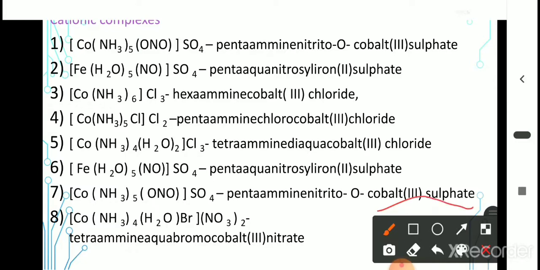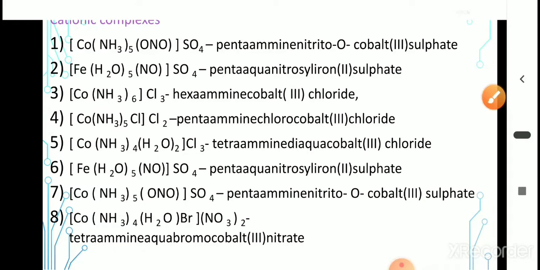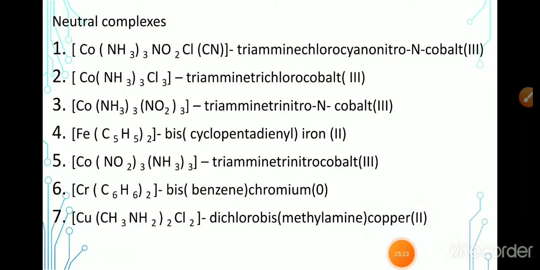Okay, next example, [Co(NH3)4(H2O)Br](NO3)2. Ammonia tetraammine, water aqua, Br bromo. Tetraammine aqua bromo cobalt, oxidation state of the cobalt is 3. NO3 twice is to balance the cation and anion. The name of the counter ion is nitrate. Tetraammine aqua bromo cobalt(III) nitrate.